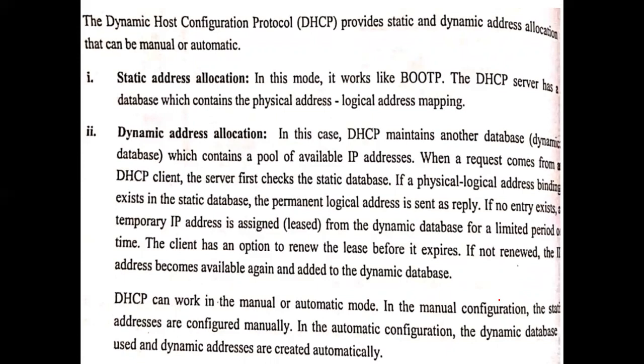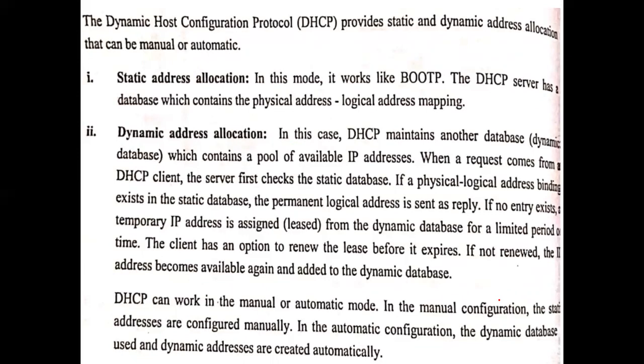If no entry exists in the static database, at that time what is it doing? It is temporarily assigning the IP address from the dynamic database, because it has the two databases. In the dynamic database, it has all available IP addresses. So from that, it assigns the IP address to the host, but this IP address is assigned on a lease.